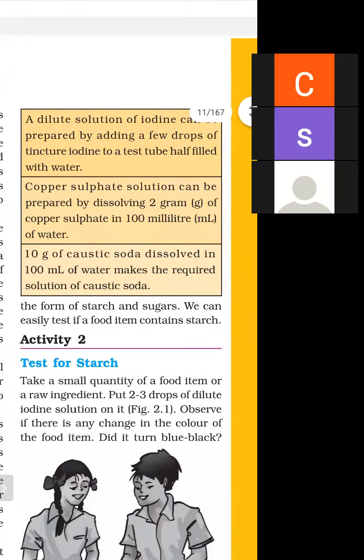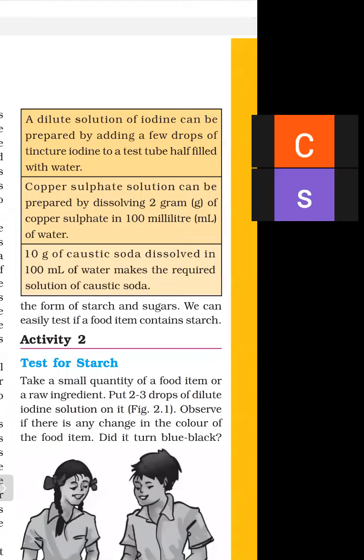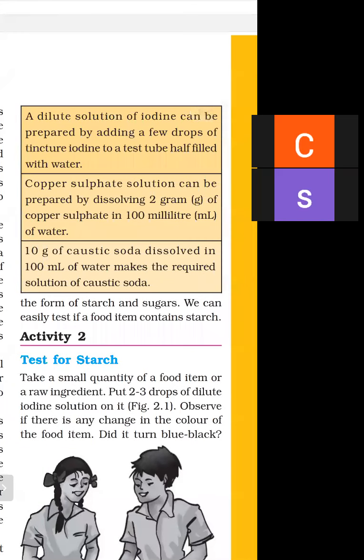First step, making the solution of iodine. We require a few drops of denatured iodine and water. We'll take a few drops of denatured iodine and add them into a test tube half filled with water. Then we get a dilute solution of iodine.